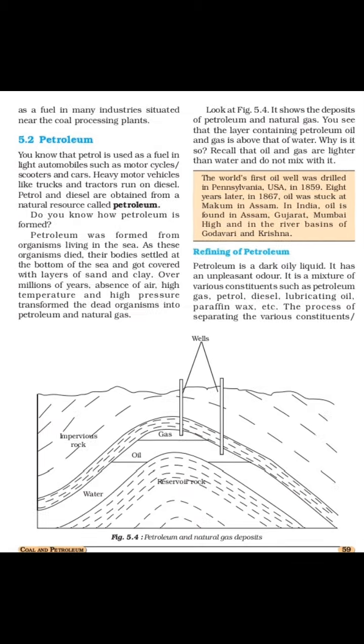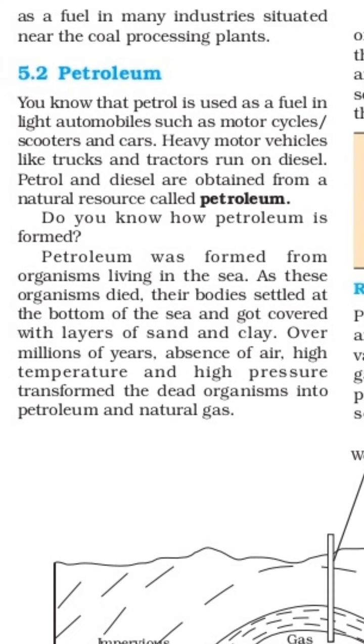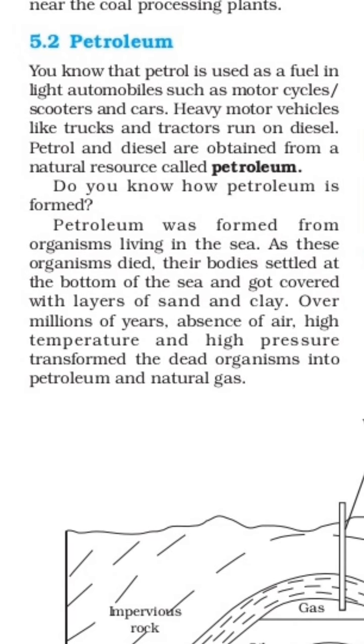Now our next point and second point from this chapter, petroleum. Petroleum is not only a petrol product, it is a combination of many more materials like LPG, petrol, kerosene, diesel, lubrication oil, paraffin wax and bitumen. All these contents are obtained from petroleum. It consists of all of these materials. Only petrol is a separate material.